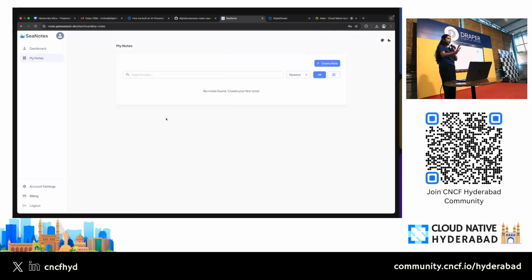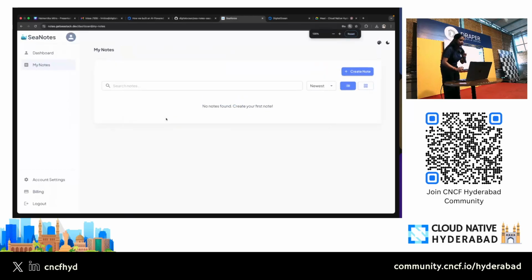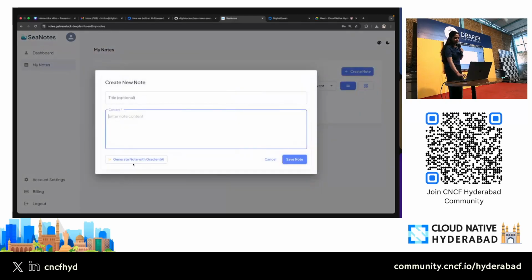And then it redirects me. Okay, I need to zoom in. I hope this is visible now. And then it redirects me to this dashboard where I can add some notes, that maybe I can generate the